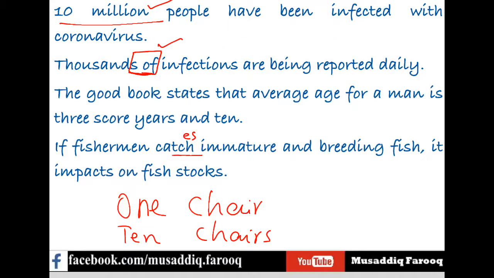So the sentence was: if fishermen catch immature and breeding fish, it impacts fish stocks. Here fish means fish, immature and breeding fish. It is clear that if a fisherman goes fishing, he will not catch just one fish. We are talking about many, and even many will remain fish, not fishes. It impacts fish stocks.